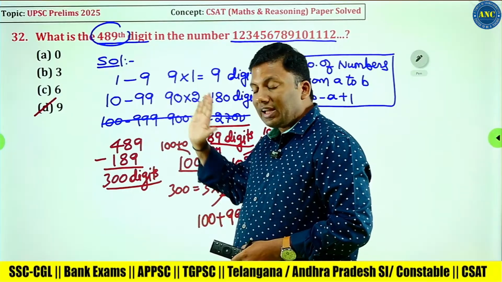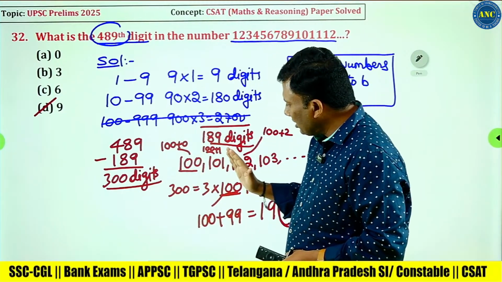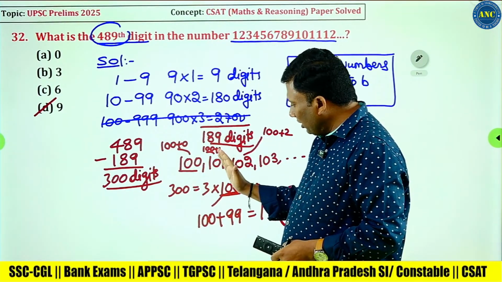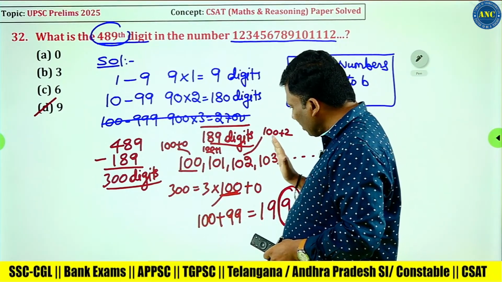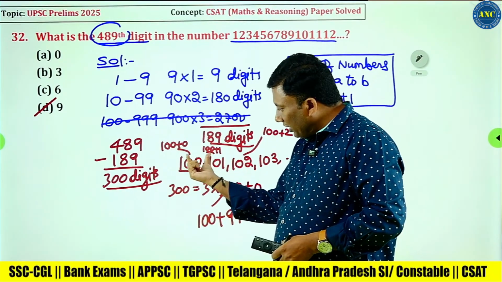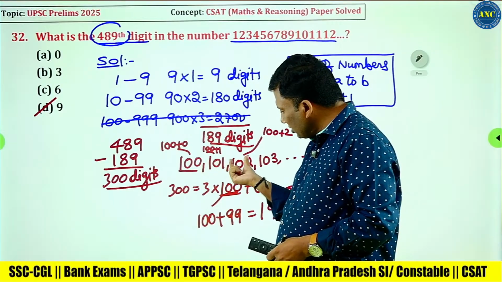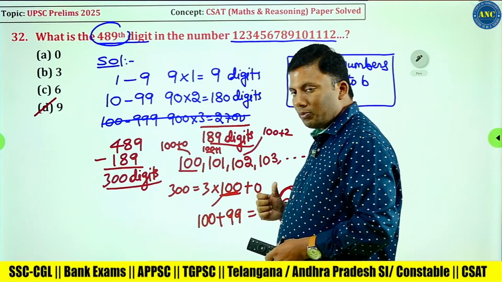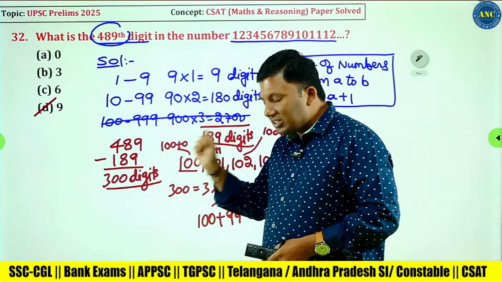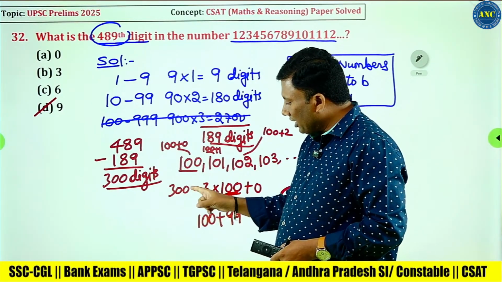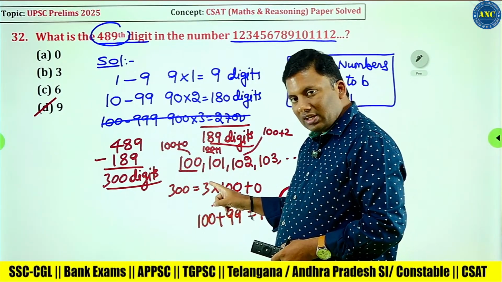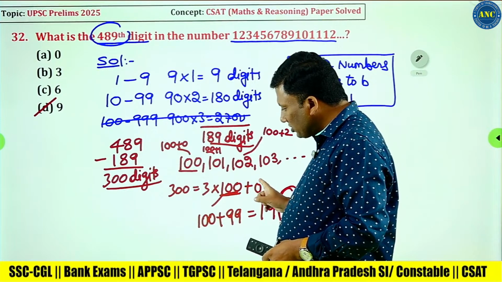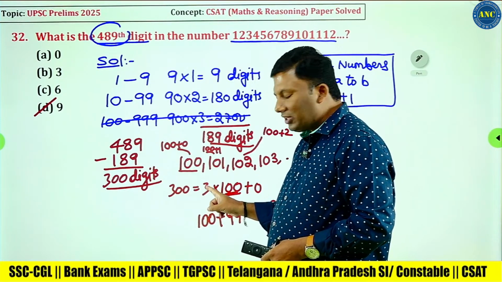I wrote till 99. Next it is 100, 101, 102, 103, and so on. Every number is a group of 3 digits. How many more digits do I have to write? 300 more. 3 into 100 plus 0. Why did I divide by 3?